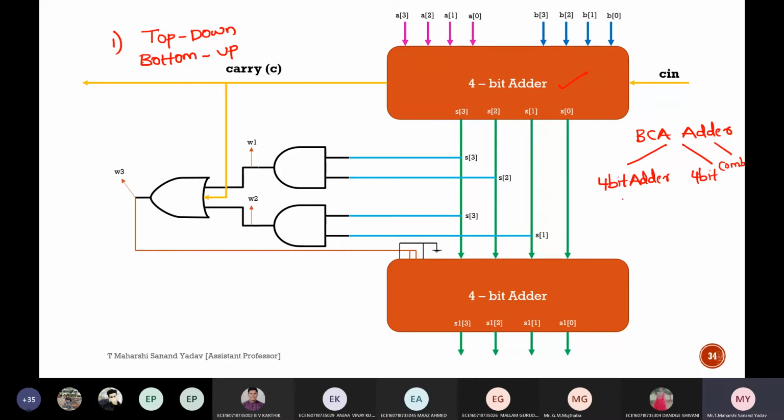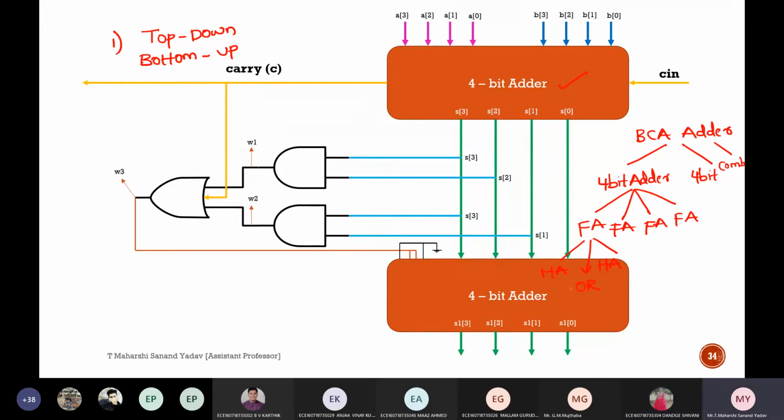Next, again this 4-bit adder internally, what does it contain? 4-bit adder means for each bit one full adder. So how many full adders are needed? 4 full adders. Again this full adder is divided into half adders. How many? 2 half adders followed by which gate?